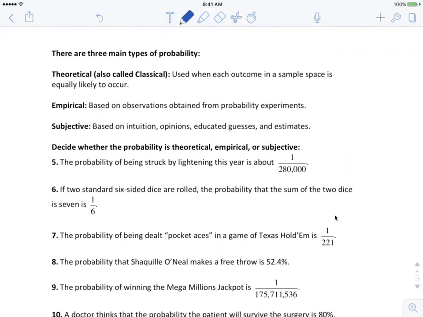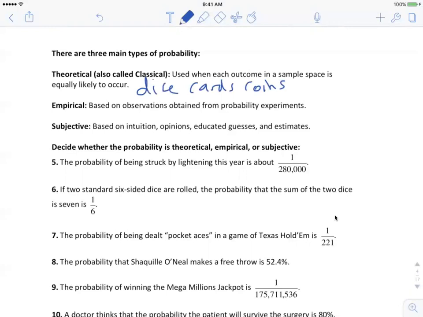There's 3 types: theoretical, empirical, subjective. Theoretical is also called classical, and it's used when each outcome in a sample space is equally likely to occur. Also, a good way to think of this one is it's the one that you can calculate probabilities without having any previous data. So it's usually all of your things like dice, cards, coins, and things like that, where you can use counting principles to calculate the probability. You don't need any data or experiments done.